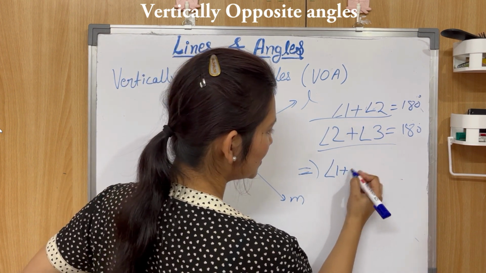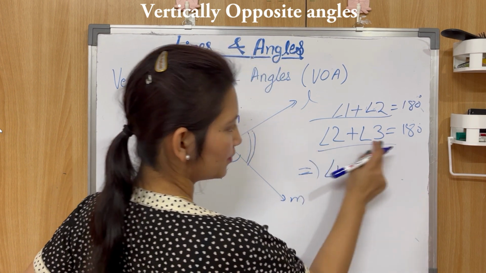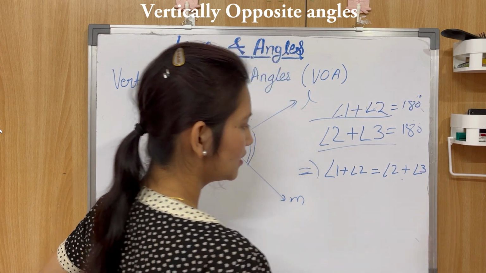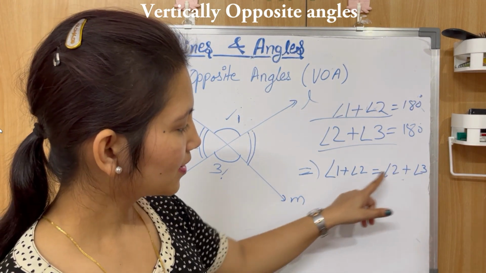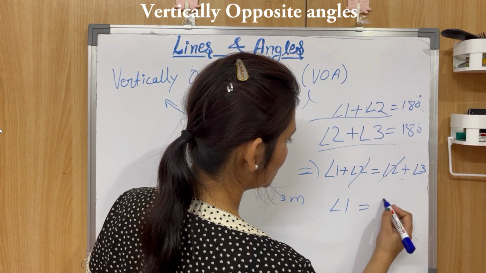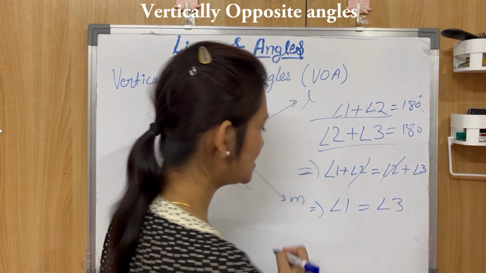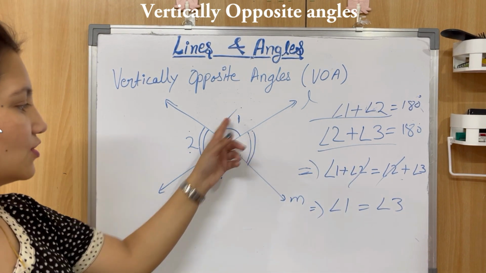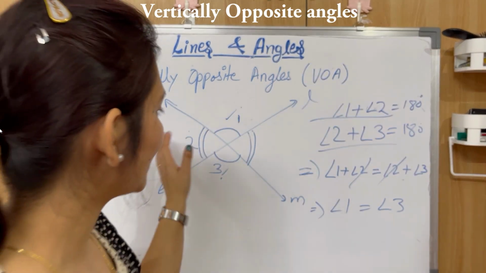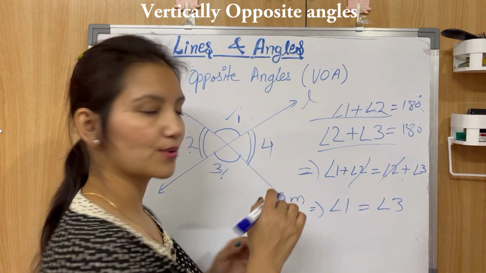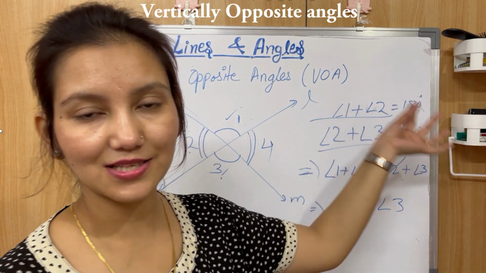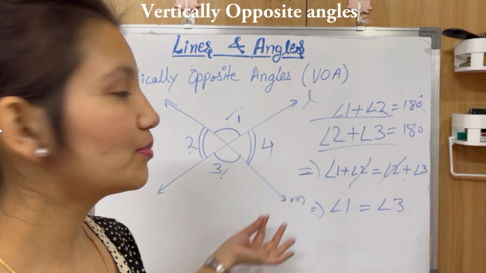So angle 1 plus angle 2 is equal to angle 2 plus angle 3, right? So 2 is on both sides, so it will get cancelled out. So angle 1 is equal to angle 3, and similarly we can prove that angle 2 is equal to angle 4. Clear? So this is the proof of why vertically opposite angles are equal.